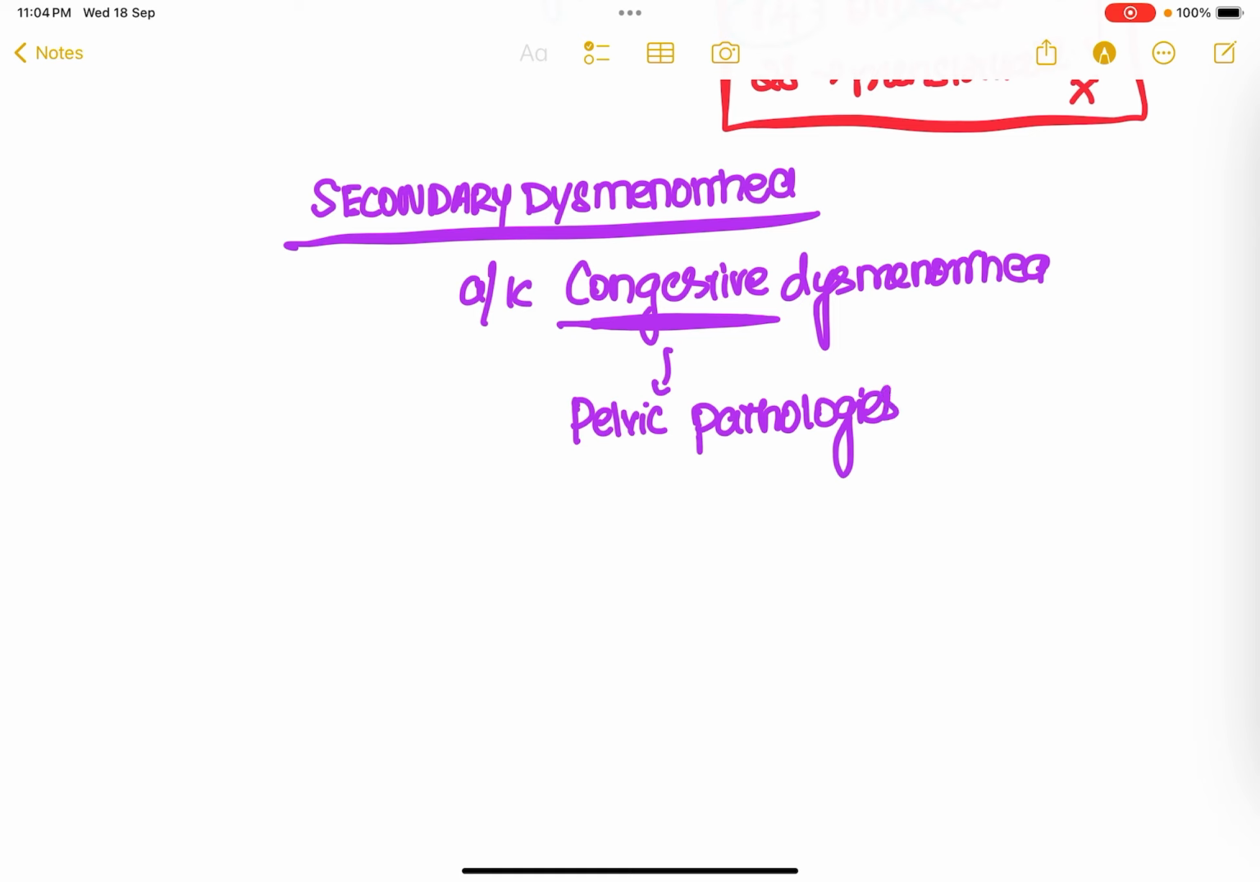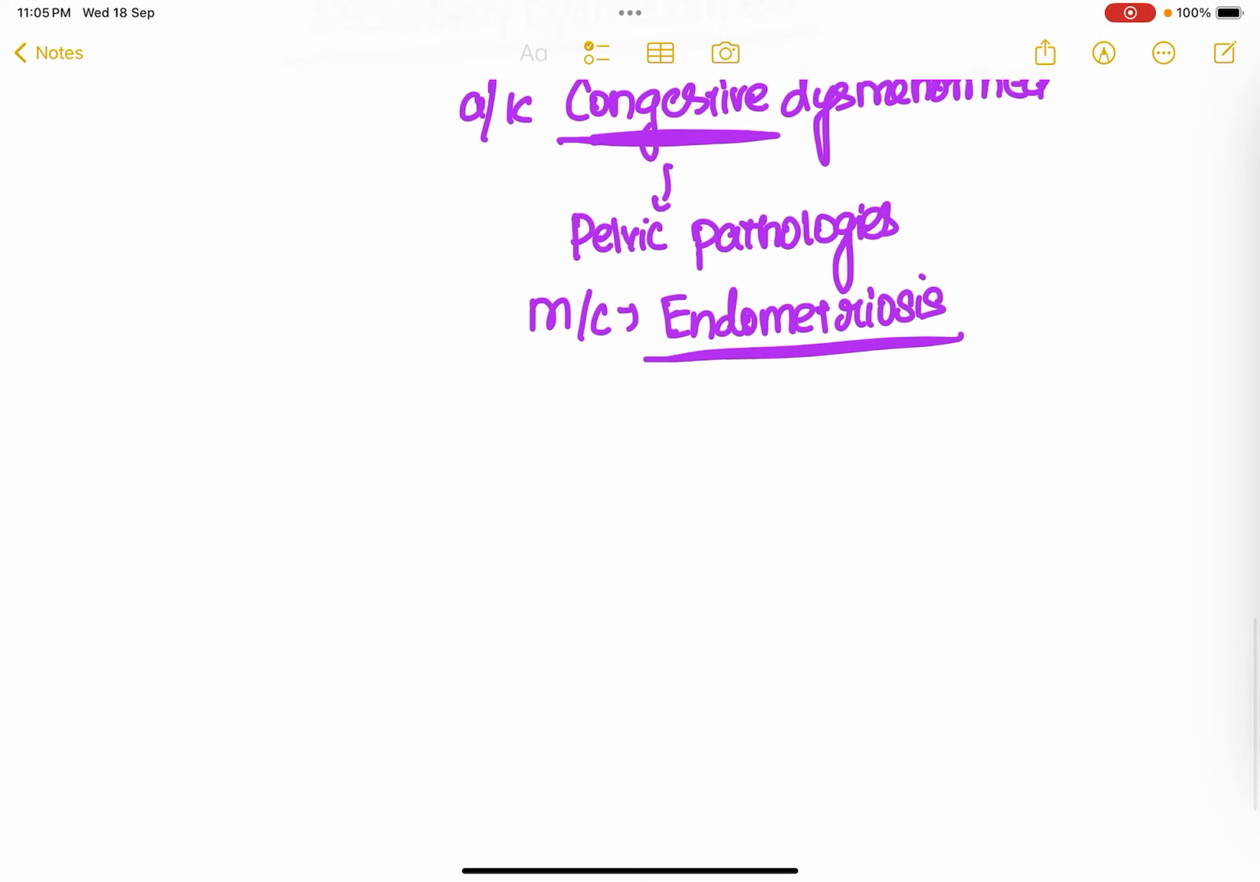What are the pathologies which will present with severe dysmenorrhea? The most common is going to be endometriosis. What is endometriosis? Everything about these conditions we'll be discussing in the subsequent modules, but as of now you have to learn what are these conditions which will present with dysmenorrhea.